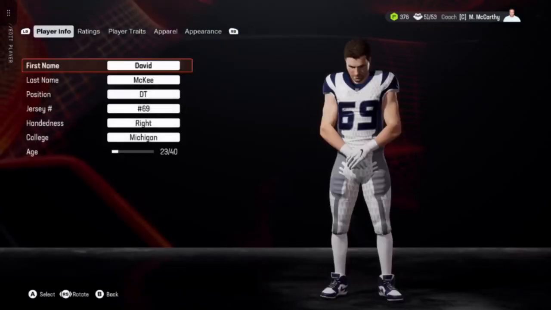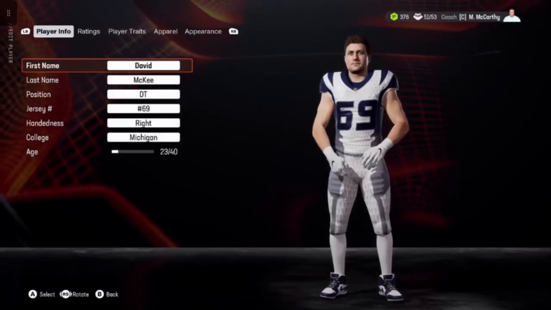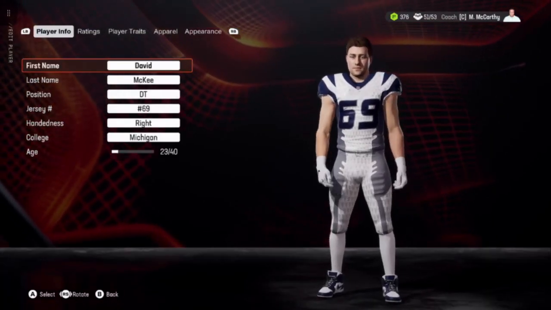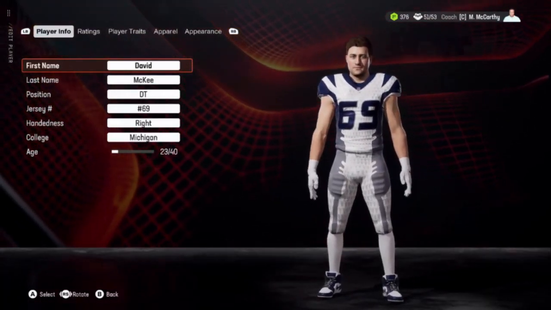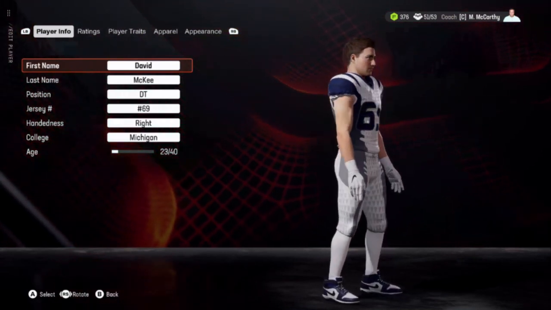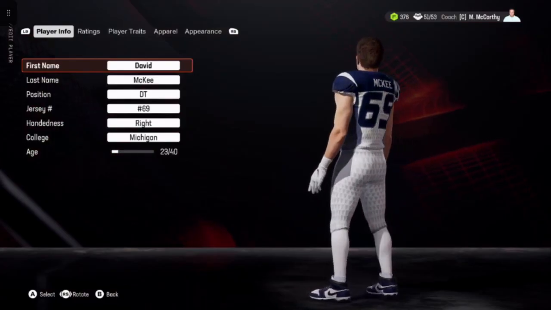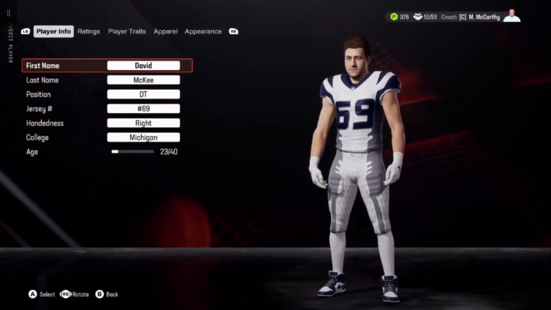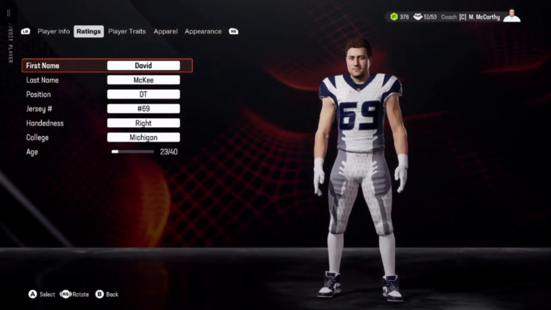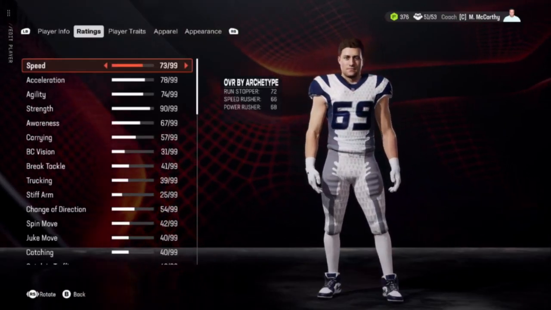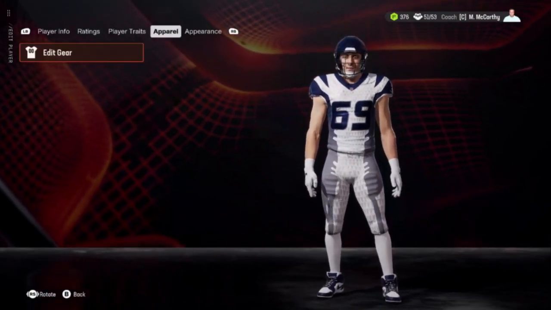Where if you import the draft class, their body type just changes from an offensive or defensive lineman to a wide receiver's build or a smaller tight end build. This is terrible. For a company that makes all of this money and to be in 2025, for this to be happening in your game is garbage.